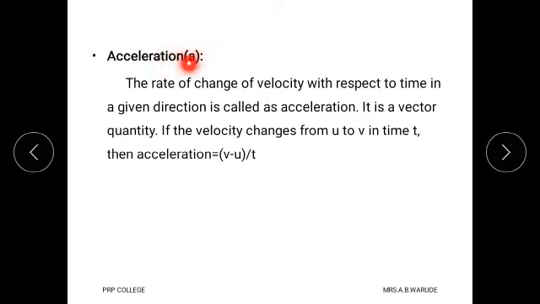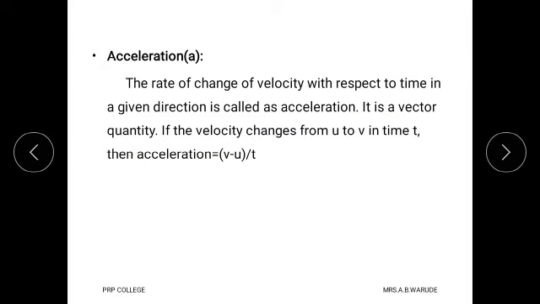From that we write the definition of acceleration: the rate of change of velocity with respect to time in a given direction is called acceleration, and it is a vector quantity because it needs magnitude as well as direction.